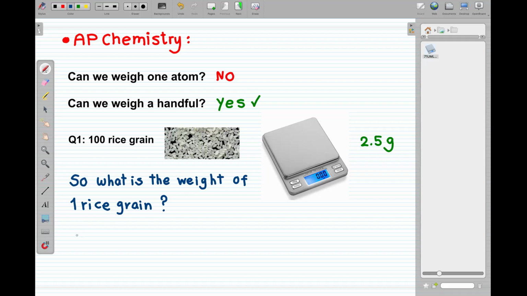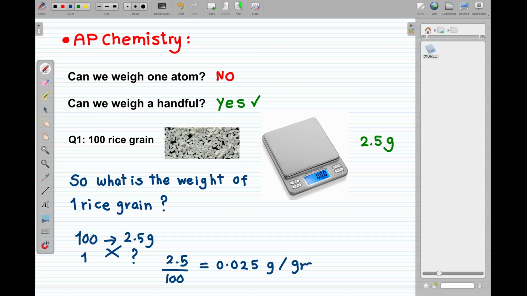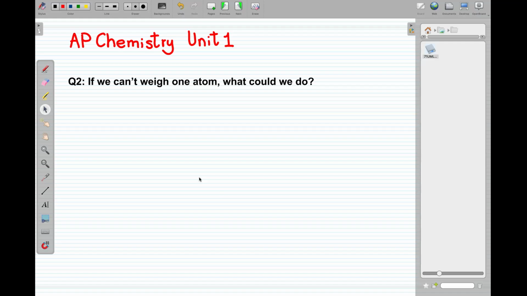Yes, if 100 rice grains weighed 2.5 grams, then the weight of one only would be 2.5 divided by 100. That's 0.025 grams per 1 grain of rice only. So I divided the total mass by the number of grains.